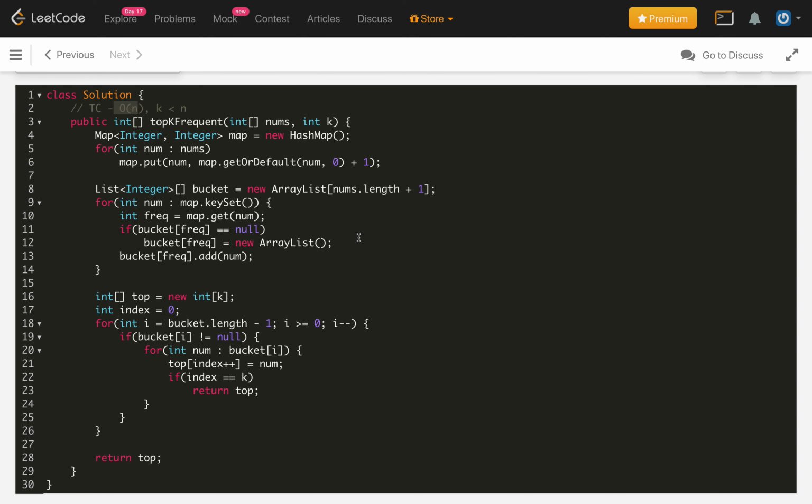So, this is the solution, and the space complexity is O of n. The bucket can go up to O of n depending on the number of elements. The chains use lists, so that will not impact anything. So, overall space complexity is also O of n. That is it, this is the solution.